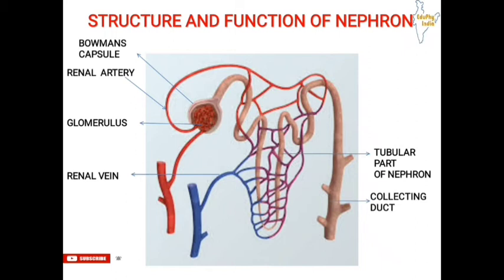First of all, the unfiltered blood comes from different parts of the body through the renal artery, and then it comes to the glomerulus, where the glomerulus filters the blood, and after that it gets into the tubular part of nephron, where reabsorption of glucose, amino acids, and excess amount of water takes place to the blood, and the waste products are then removed from the blood, and then it comes to the collecting duct, and from that collecting duct the waste, that is the urine, comes into the ureter and then to the urinary bladder.